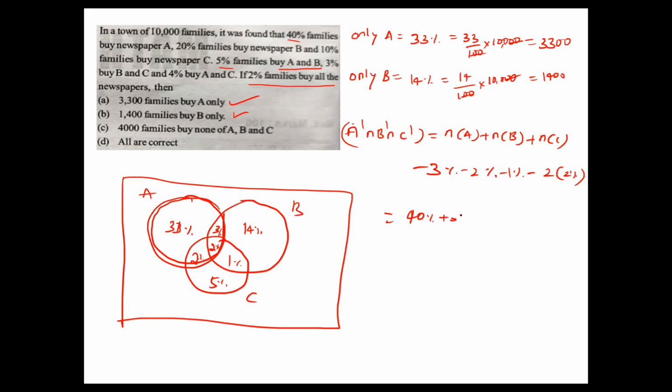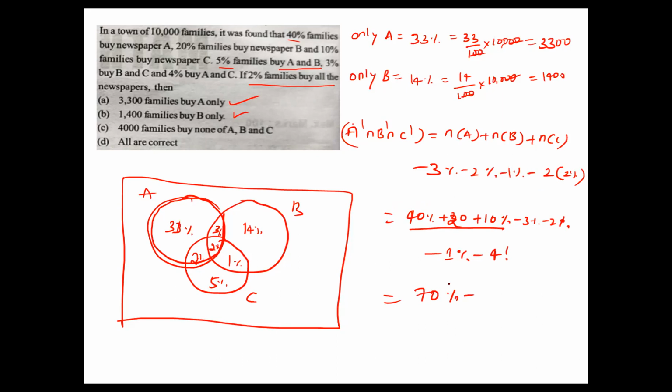Okay. Now n of A is total 40%. 40% plus 20% plus 10% minus 3%, 2%, 1%, minus 2 times 2%, 4%. Now I have to subtract this one. So this is nothing but 70%.